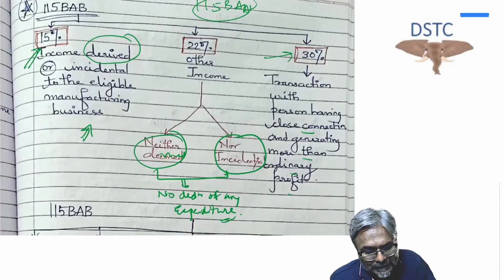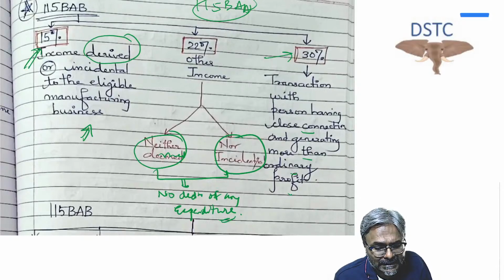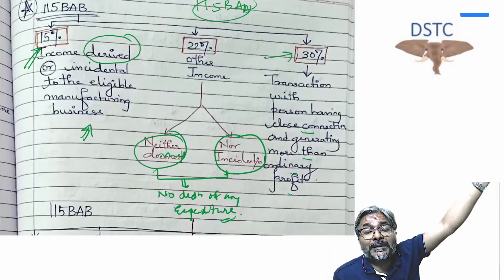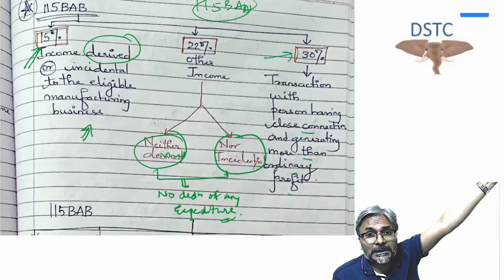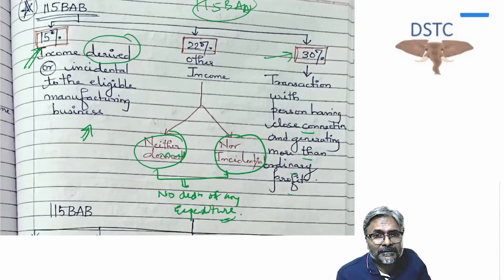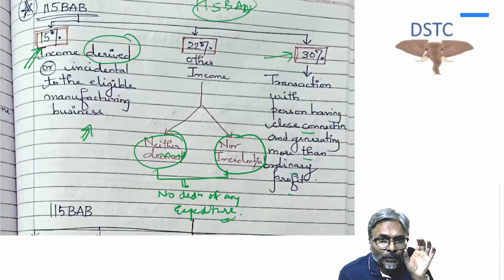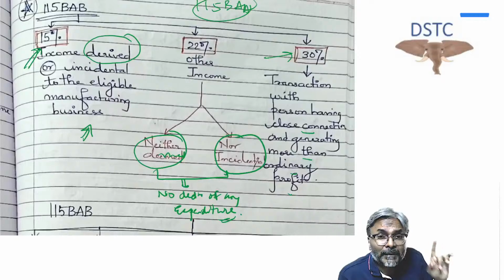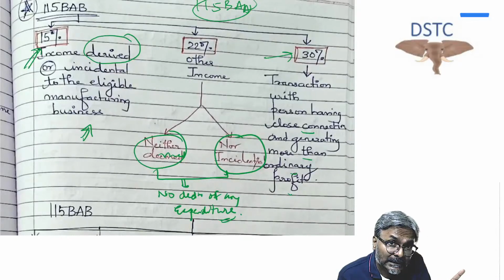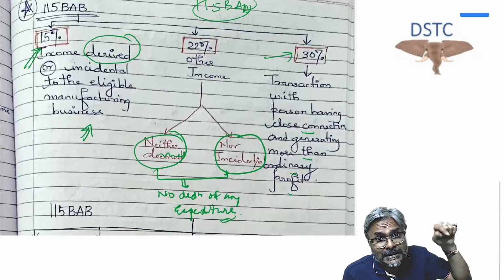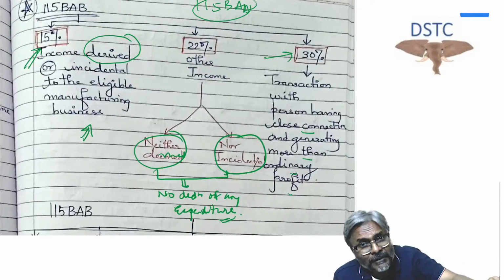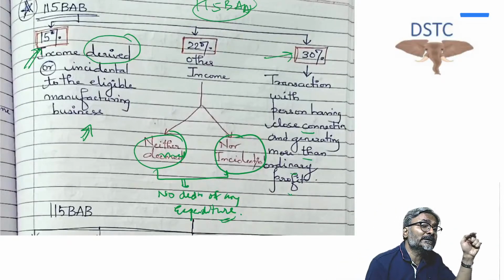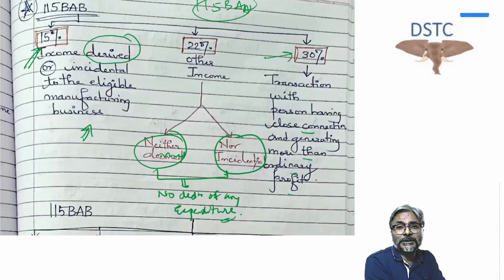So it is an incidental business income, though it is chargeable under the head STCG. But here we are not concerned with this STCG and all. We are only talking about, is it an incidental business income? Which head it is taxable, we don't care. But is it an incidental business income? Yes. If it is an incidental business income, then this STCG on transfer of a depreciable asset, can we say it will be charged at the rate of 15%? And the answer is yes. I hope that all of you are clear with this one now.